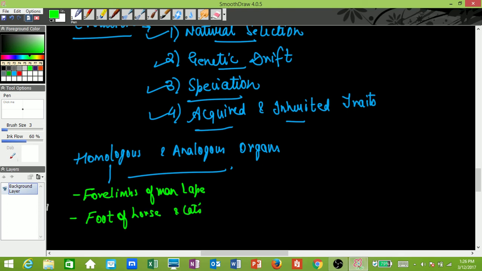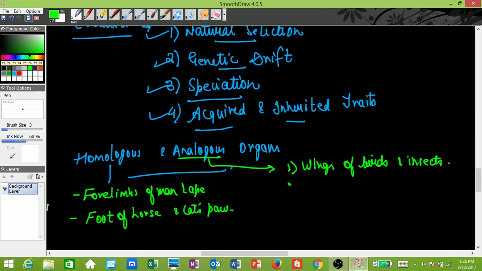Now for analogous organs, you can give examples like wings of birds and insects. They are analogous because they perform the same function, but their structures are different and hence their origin is also different.